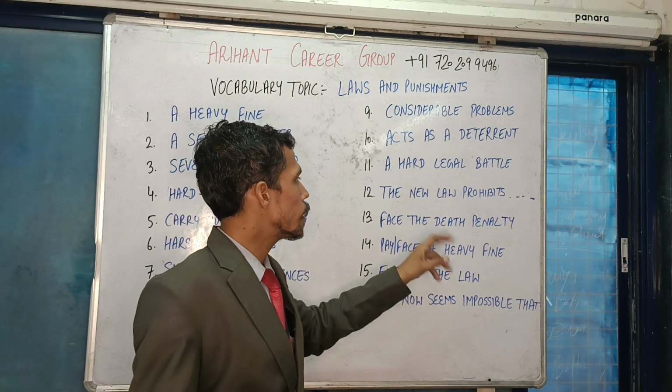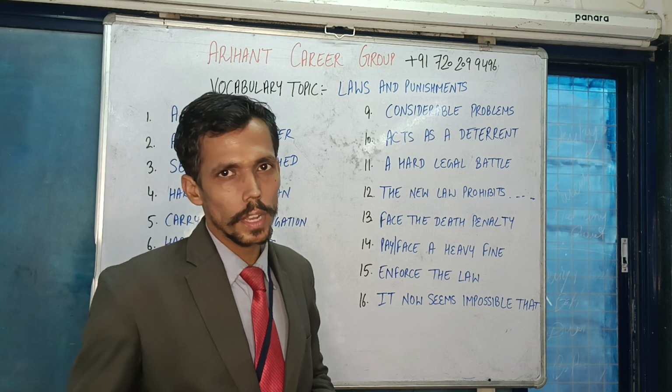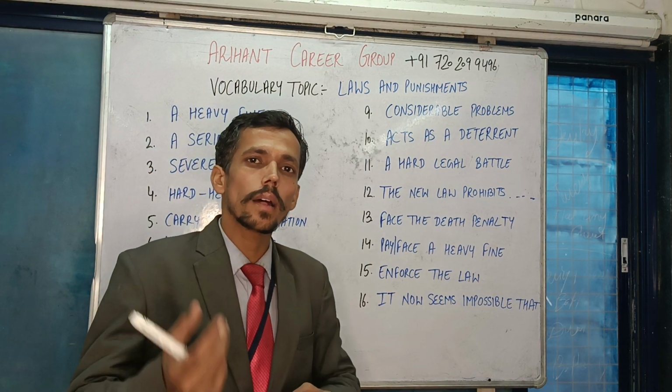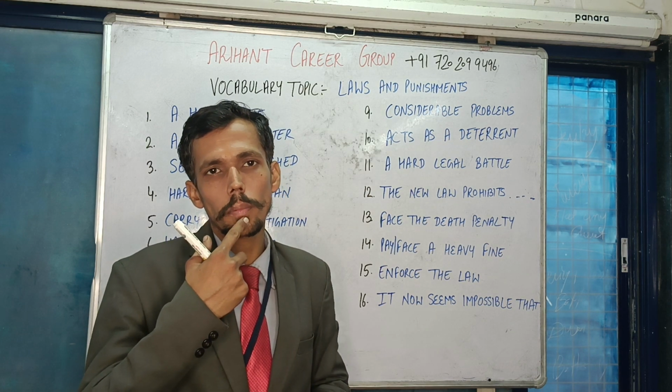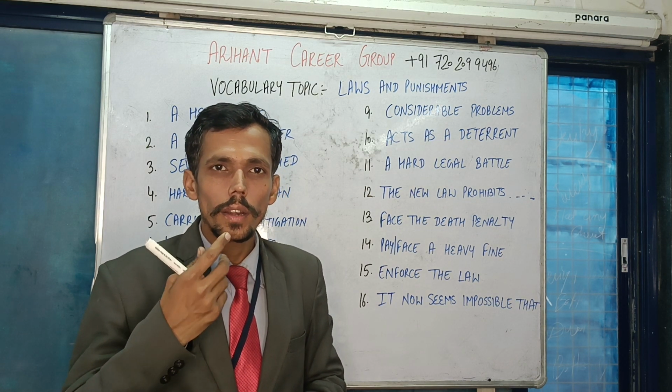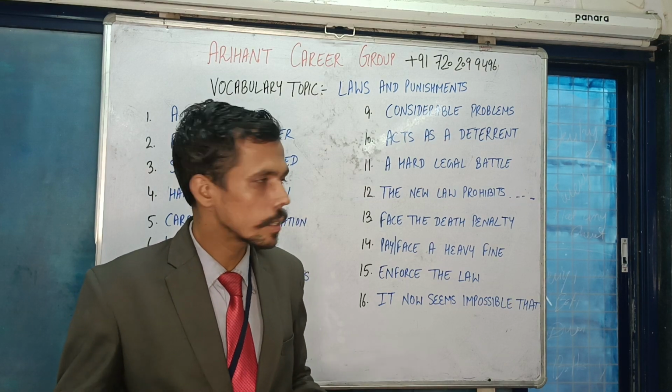Next here is face the death penalty. Face the death penalty means that people are facing the death penalty. That means they are going to face something known as a death penalty or corporal punishment. If it happens, that means we are going to take it as a deterrent so that others do not commit such a crime.